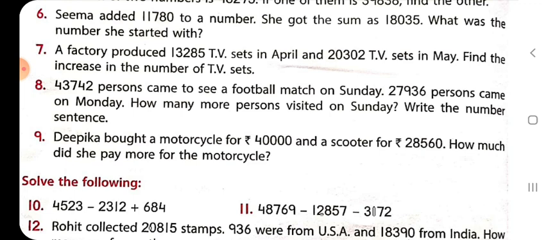So in this we will write: money she paid more for the motorcycle is equal to 40,000 minus 28,560. After subtracting it, we will get our answer. This one also you will do yourself.